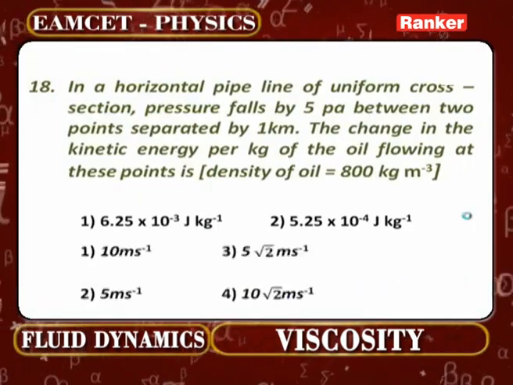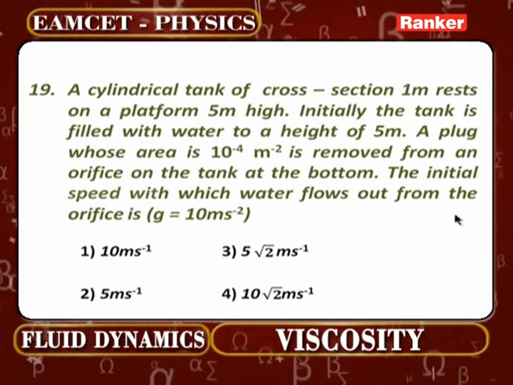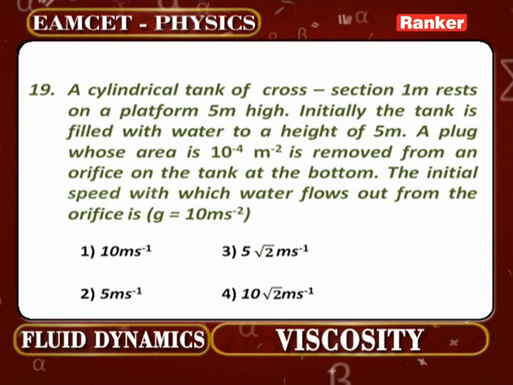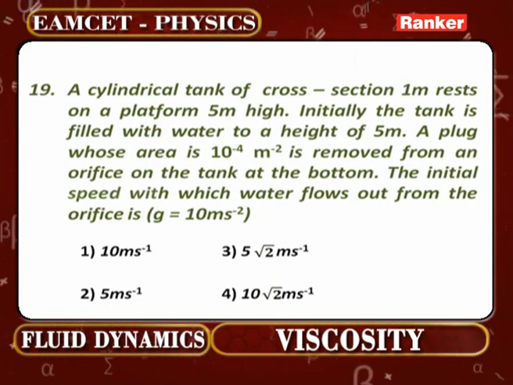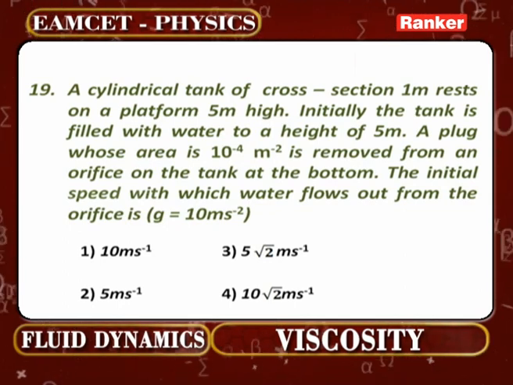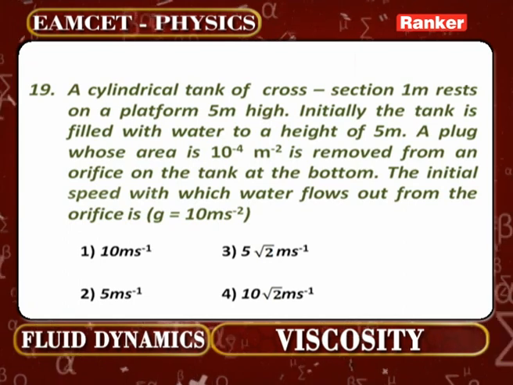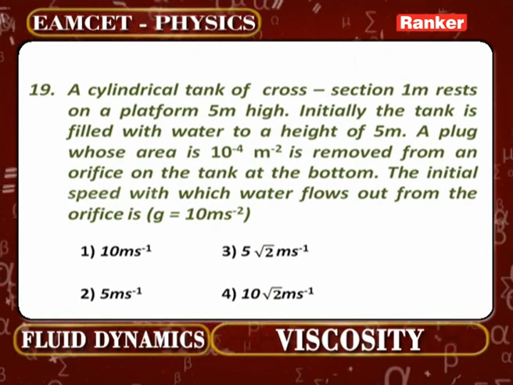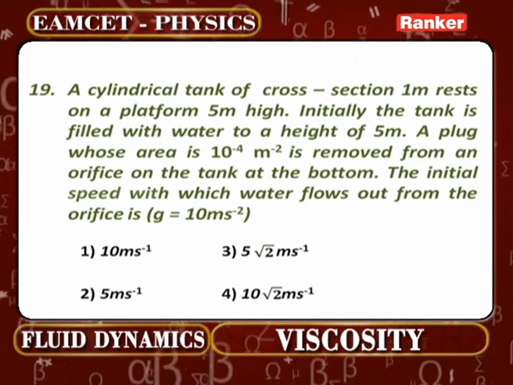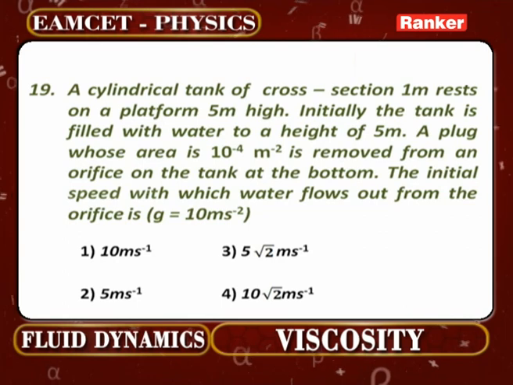Look at the next number, that is problem number 19. A cylindrical tank of cross section 1 meter rests on a platform 5 meter high. Initially, the tank is filled with water to a height of 5 meter. A plug whose area is 10 power minus 4 meter square is removed from an orifice on the tank at the bottom. The initial speed with which water flows out. In fact, so many unnecessary values he has given in this problem. What ultimately is the question?